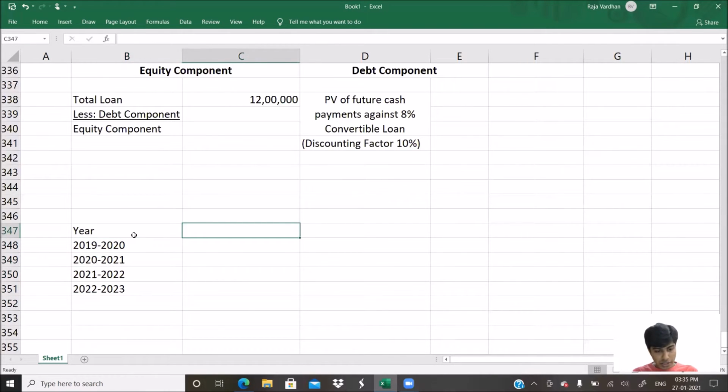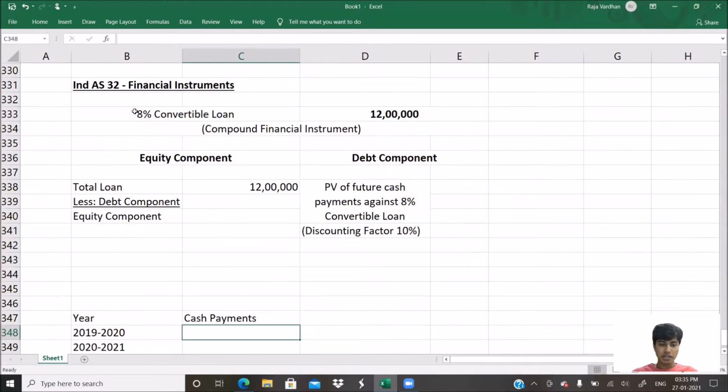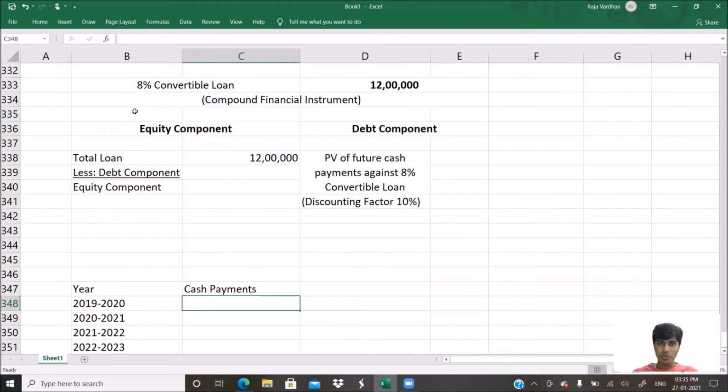Now let us write the cash payments. What are the cash payments? They've told 12 lakh is the loan and the interest is at 8%. 8% convertible loan is a component. So you would have to pay interest. Interest at what rate? 96,000. How am I arriving at 96,000? Simple. 12 lakh into 8%. 12 lakh loan, 8% interest. That is 96,000 towards interest.